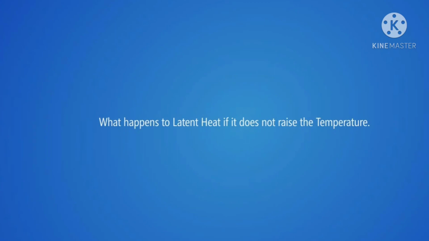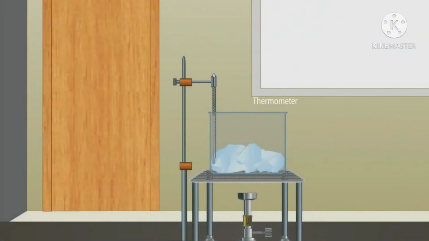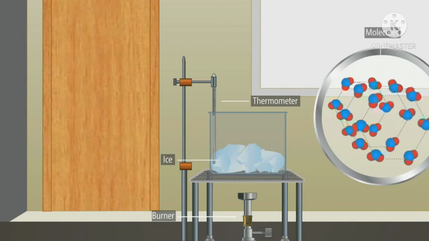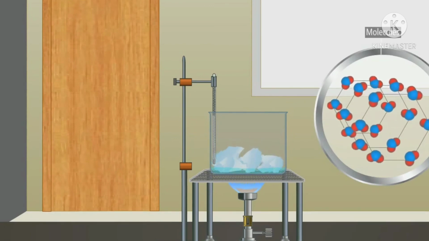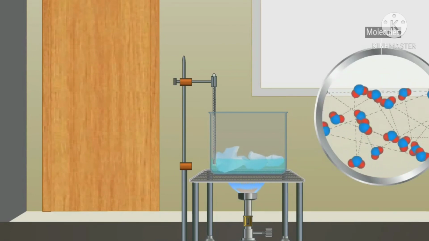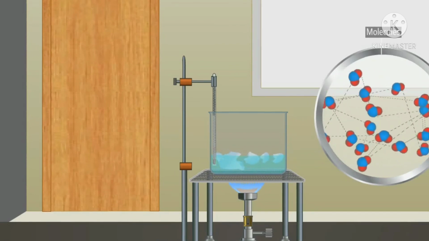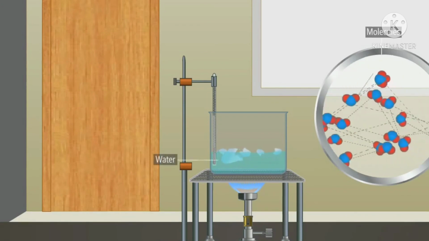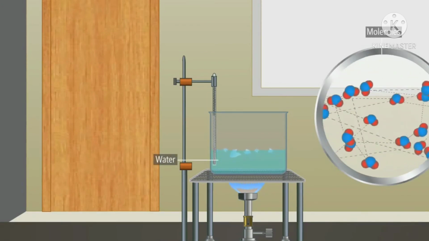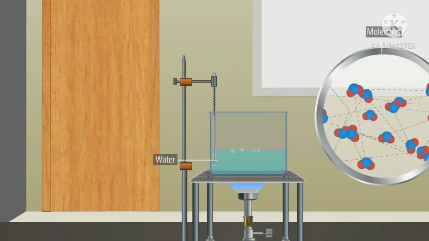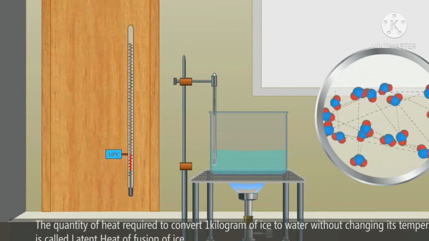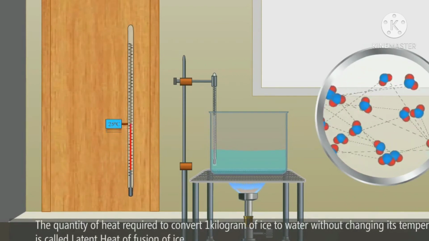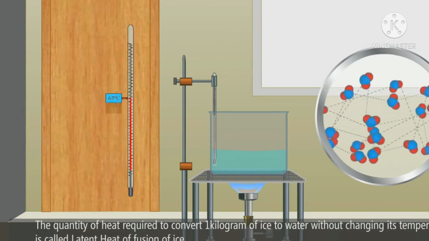What happens to latent heat if it does not raise the temperature? In ice cubes, molecules are tightly bound by strong forces and vibrate in their confined positions. The vibrations increase on heating and the molecules collide with each other and the space between the molecules increases. Consequently, ice melts to water by the continuous supply of latent heat, keeping its temperature constant at 0 degrees Celsius. The quantity of heat required to convert 1 kilogram of ice to water without changing its temperature is called latent heat of fusion of ice.